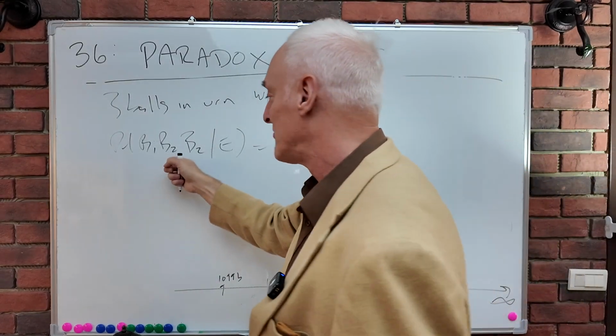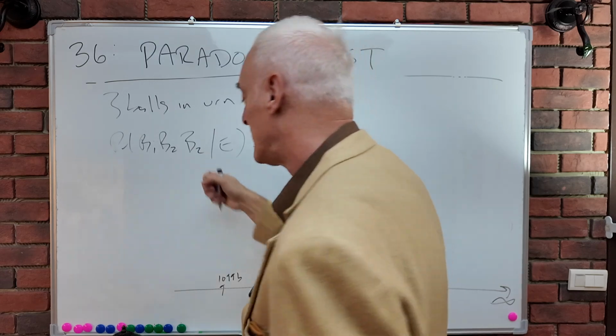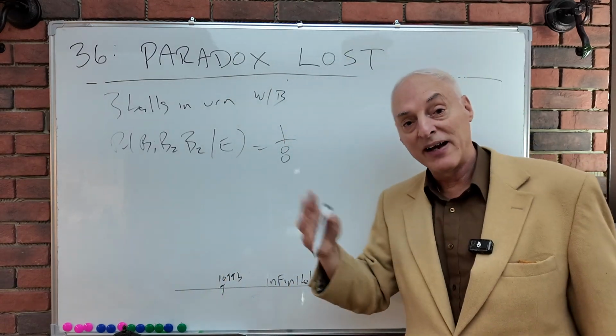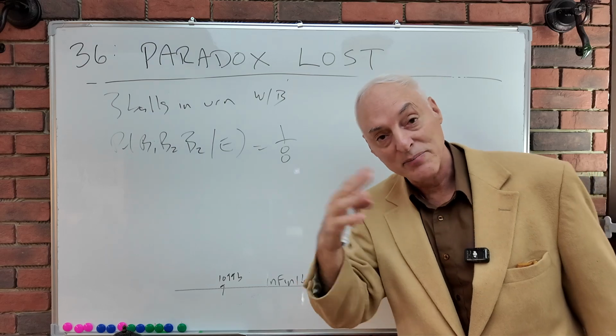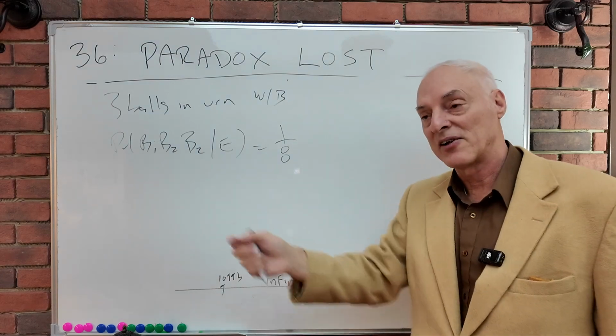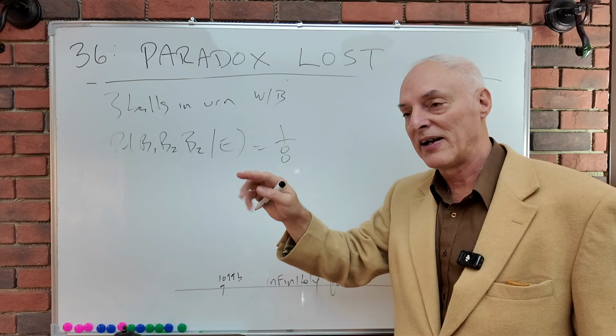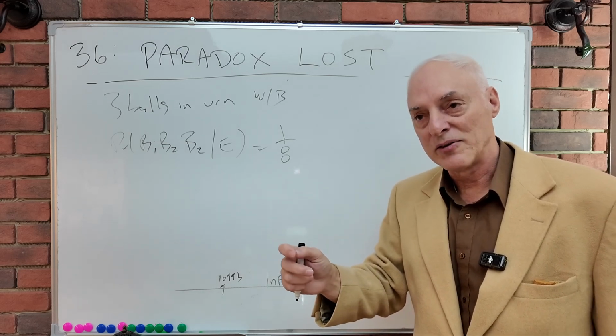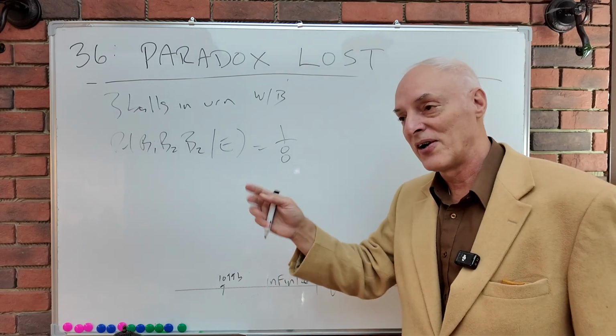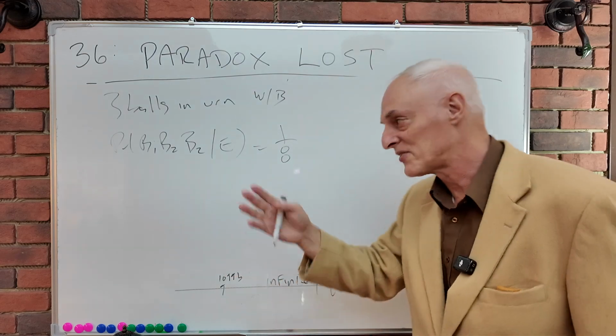Because it's going to be 1/2 times 1/2 times 1/2. Because we don't know anything else, it could be either black or white. It has to be one of those. It's like a coin flip. In a coin flip, we're not controlling the causes. We know that there are 2, and it must be only these 2, so we can assign a probability of